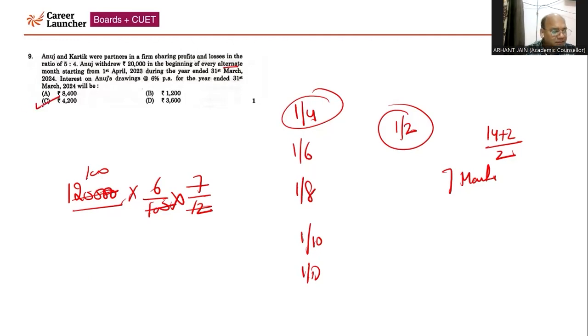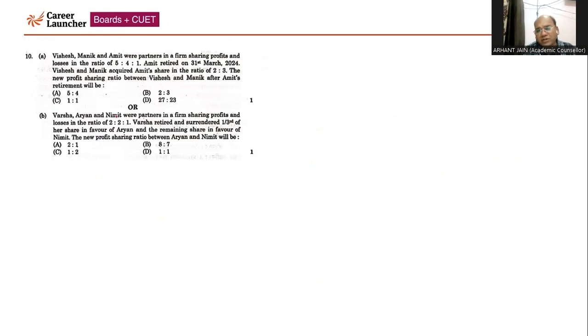Now, question number 10. This question is having internal choice. Vishal, Vishesh, Manik, Amit are partners in a firm sharing profit losses in a ratio of 5 is to 4 is to 1. Amit retired on 31st of March 2024. Vishesh and Manik acquired Amit's share in the ratio of 2 is to 3. So you people need to solve this question. Here, the partner who is going to be retired, Amit's share is 1 by 10. That is to be acquired by the other partners in the ratio of 2 is to 3.